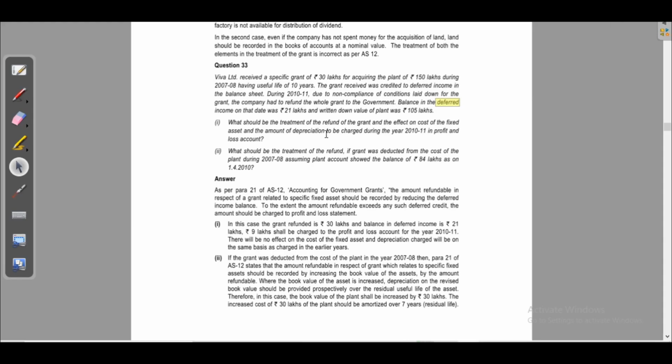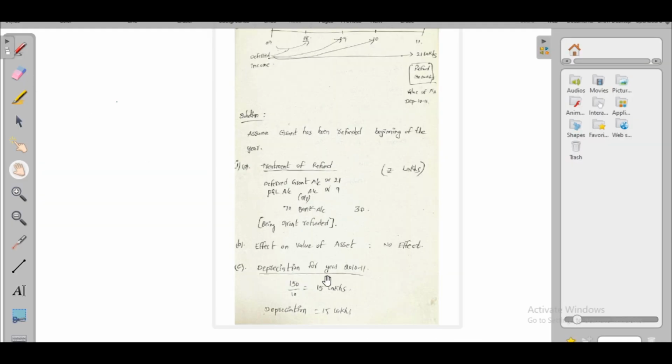Next question, it is asking the amount of depreciation to be charged during the year 2010-11 in profit and loss account. Depreciation for the year 2010-11: total value of that asset is 150 lakhs divided by total life 10 years, so 15 lakhs per year is the depreciation.